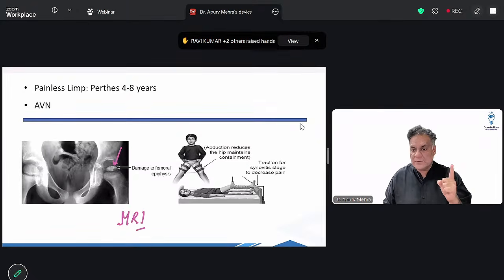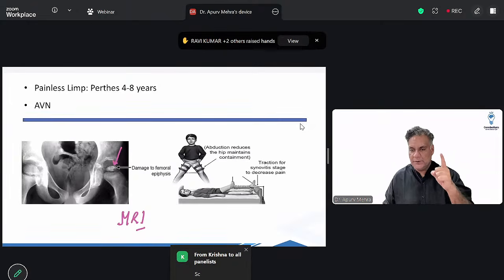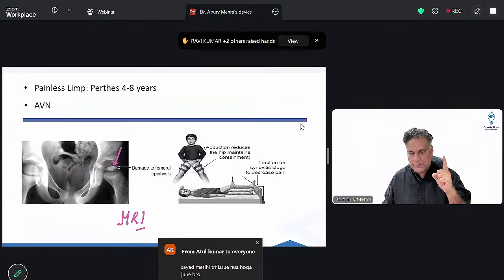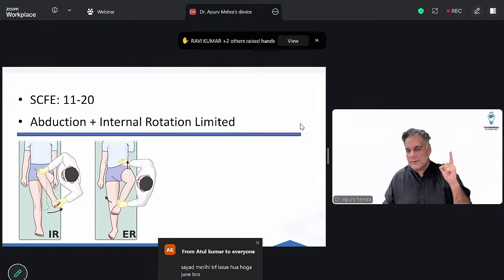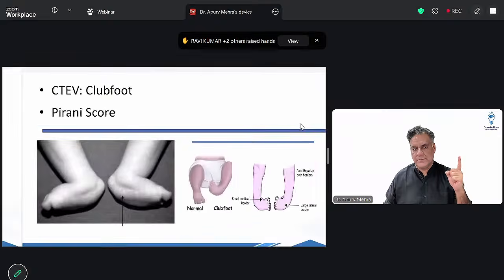11 to 20 years, hypothyroid, obese patient. The epiphysis slips from the metaphysis, slipped capital femoral epiphysis, painful. Reduce and fix. All right, these are very, very important. The most important movement of any ball and socket joint is internal rotation. अगर hip या shoulder खराब होगा, the first movement to go is internal rotation.